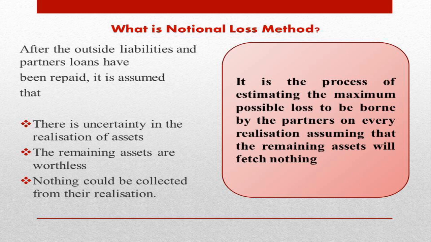Only after adjusting the capitals of all the partners to their profit sharing ratio is distribution made to the partners based on their profit sharing ratio.